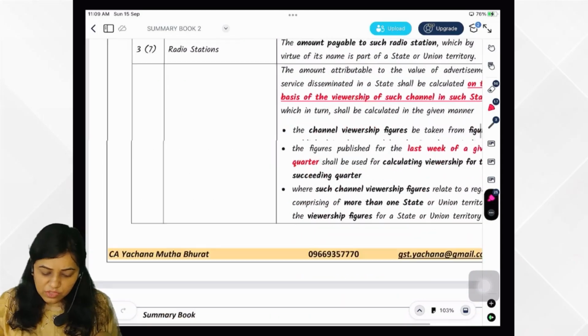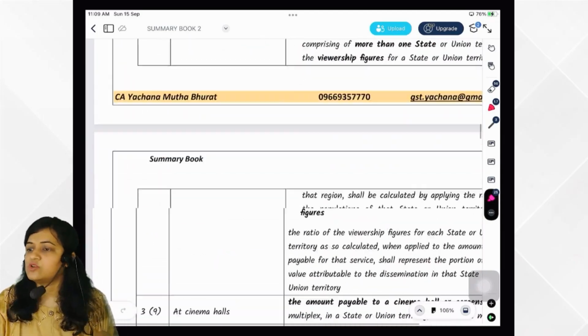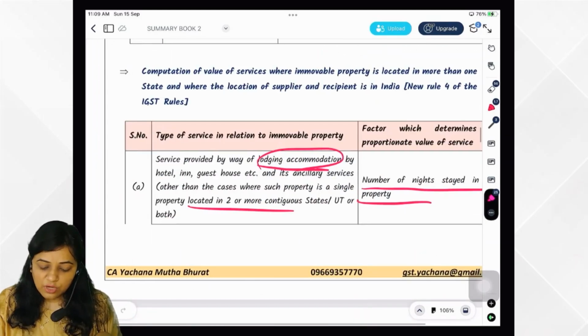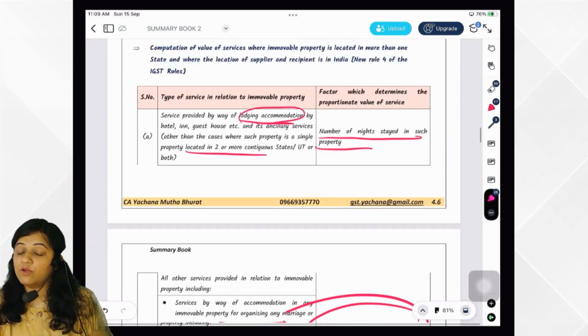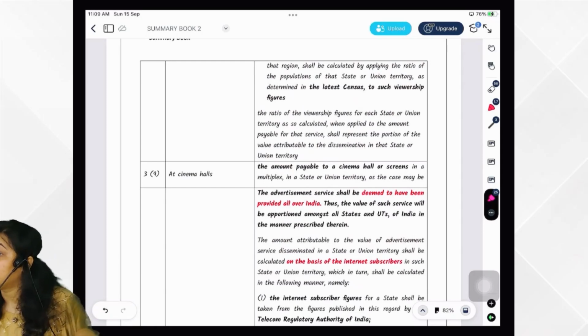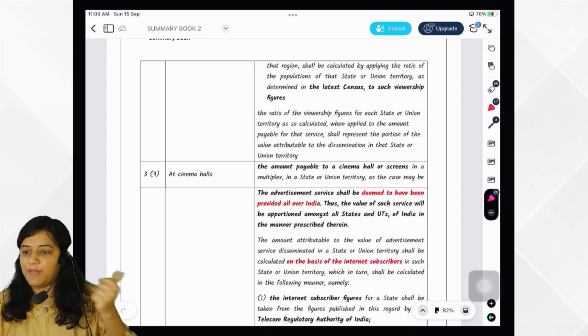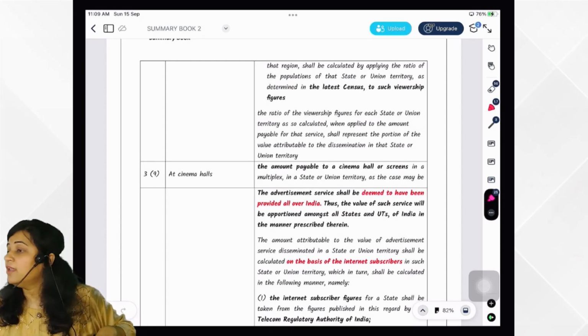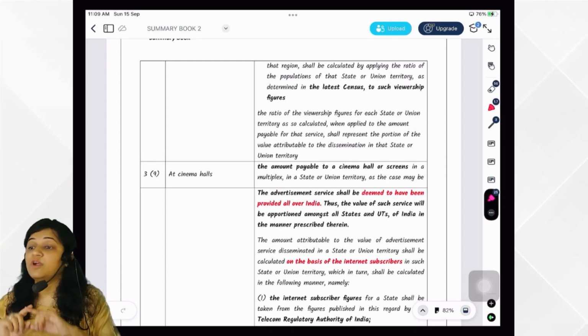So this is all we have seen in this chapter, and then we have seen rule 3, that is not so important as I have told you. So here we complete the chapter Place of Supply. And one more section also we have seen in place of supply, Section 9, supply in territorial water. If the location of supplier is in territorial water, then it would be deemed to be the nearest baseline. If the place of supply is in territorial water, then it would be deemed to be the nearest baseline. So this is Section 9 of